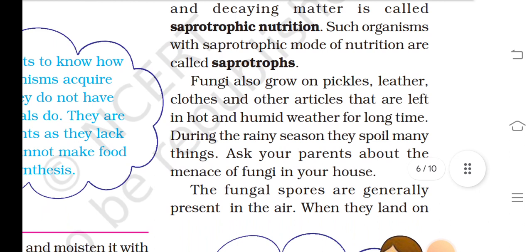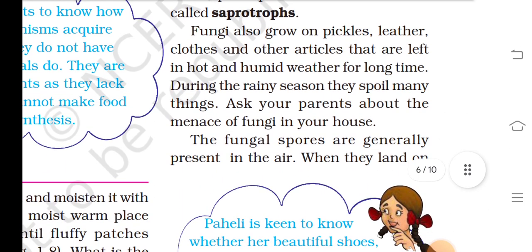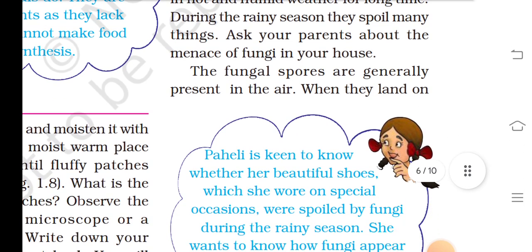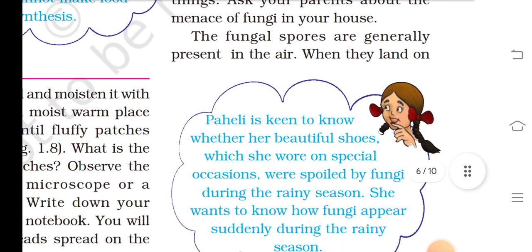Fungi also grow on pickles, leather, cloth and other articles that are left in humid weather for a long time. During the rainy seasons, they spoil many things. Ask your parents about fungus in your house. Fungus spores are generally present in the air, and they grow when they land on such things.